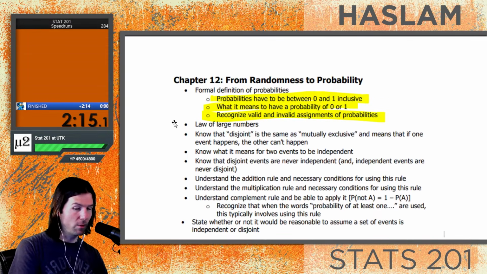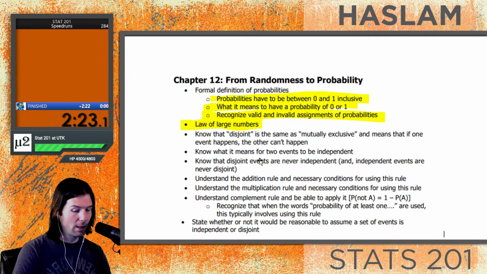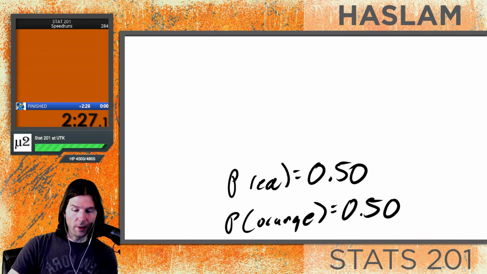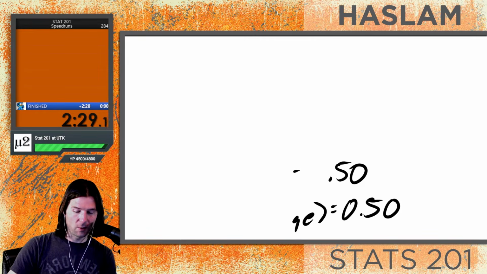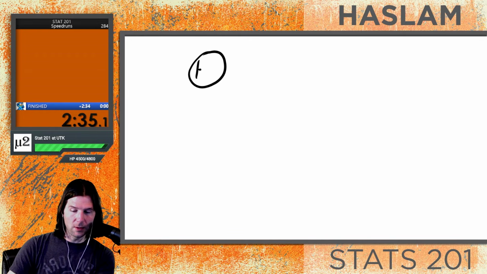Now, the law of large numbers. What is the law of large numbers? The law of large numbers is what we expect to see in the long run. So let's take, for example, a coin flip. Let's write down a coin and think about flipping it for a moment. We have a coin that can come up either heads or tails.